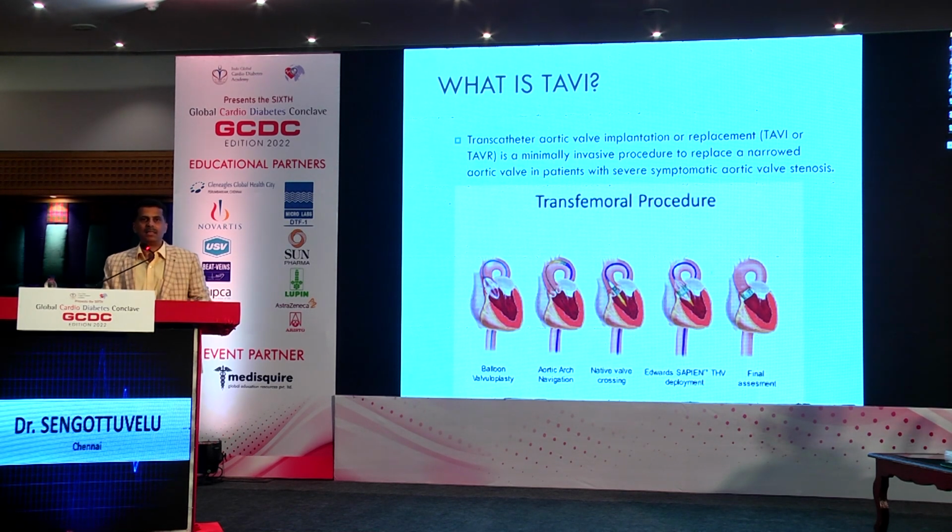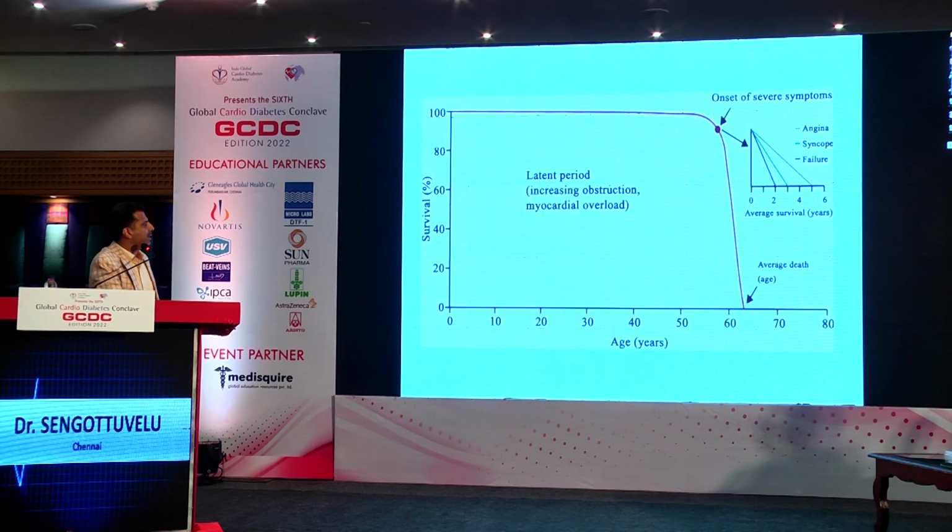There are some concerns in using TAVI in young patients, which I will tell you, but generally if the patients are above 70 years, I think TAVI should be the first choice. Even if they have comorbidity, 100% TAVI should be the first choice, because surgery is going to be of higher risk. So TAVI is a percutaneous procedure done through the transfemoral approach. If it's not possible, we have many other accesses like subclavian, axillary, or even transcaval routes.